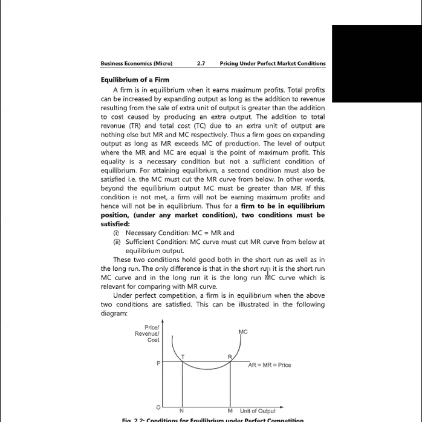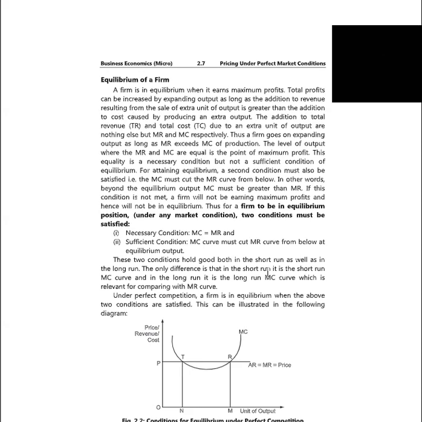Thus, for a firm to be in equilibrium under any market condition, two conditions must be satisfied. The necessary condition is MC equal to MR, and the sufficient condition is that the MC curve must cut the MR curve from below at equilibrium output. These two conditions hold good in the short run as well as in the long run.